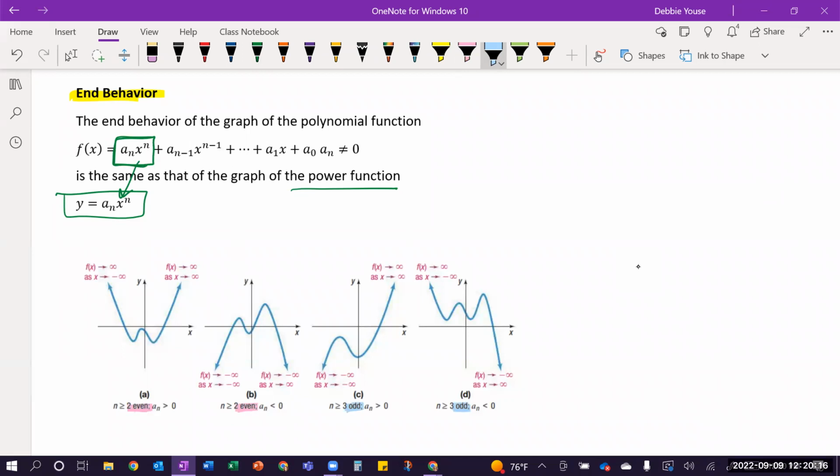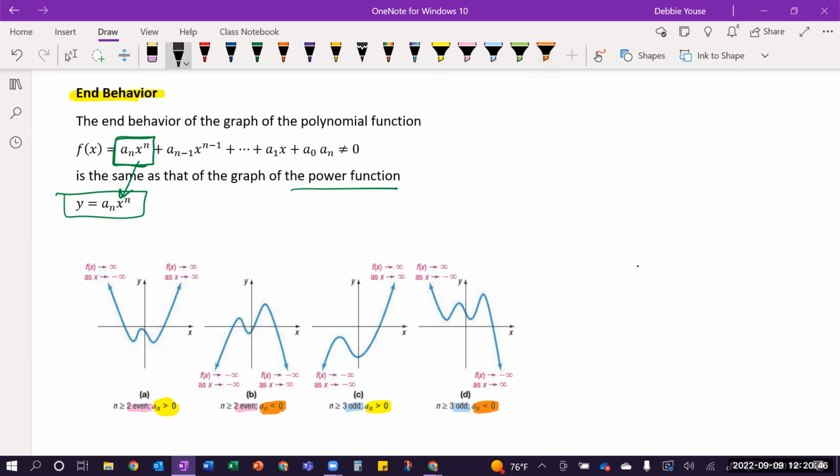But it's also combined with the leading coefficient being positive or negative. So the other part of this is my leading coefficient can be positive and my power is even, or the leading coefficient can be positive and my power is odd. Or I can have a leading coefficient that's negative with an even power for my degree, or I can have a negative leading coefficient with an odd degree.